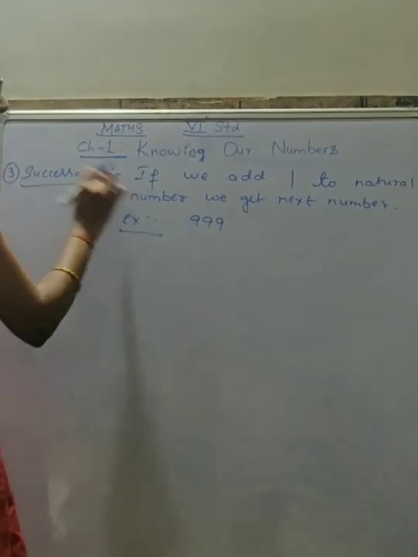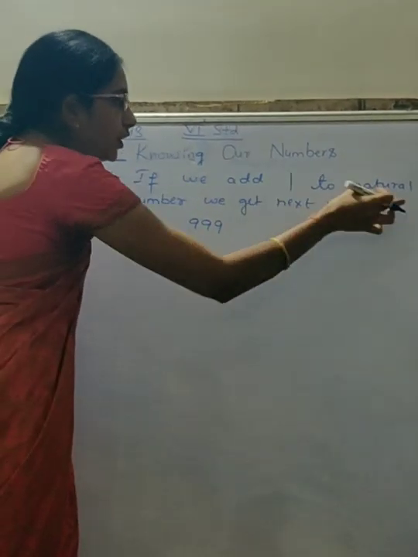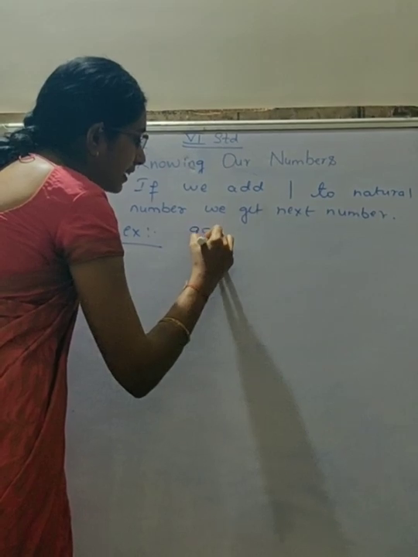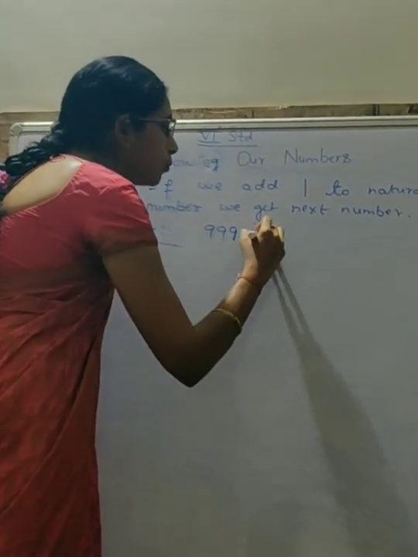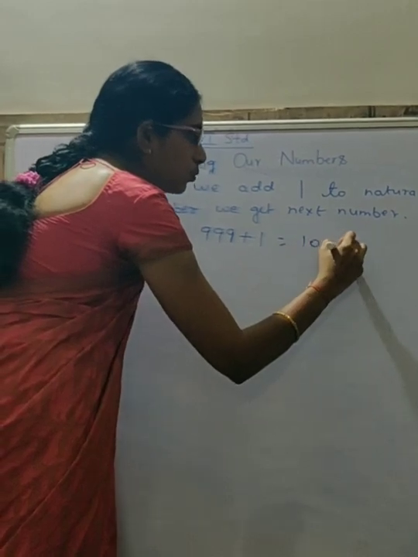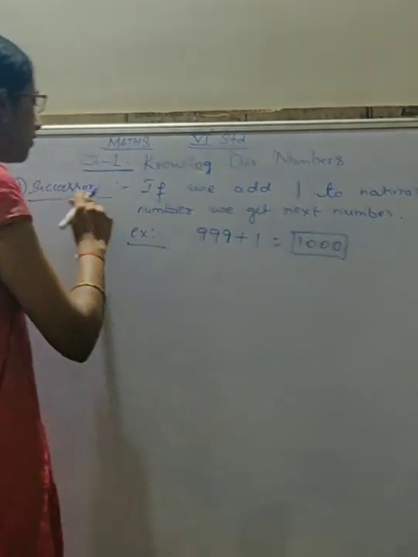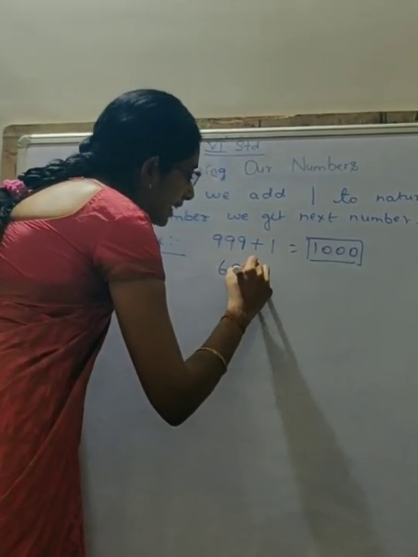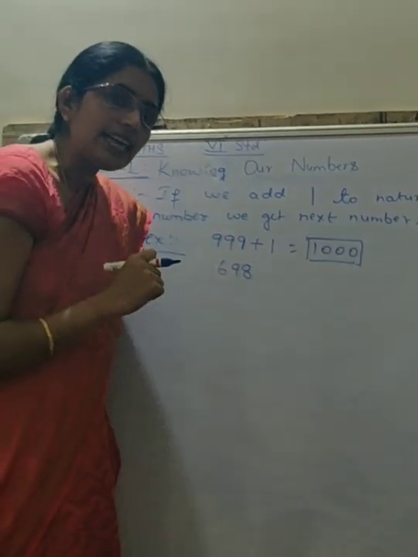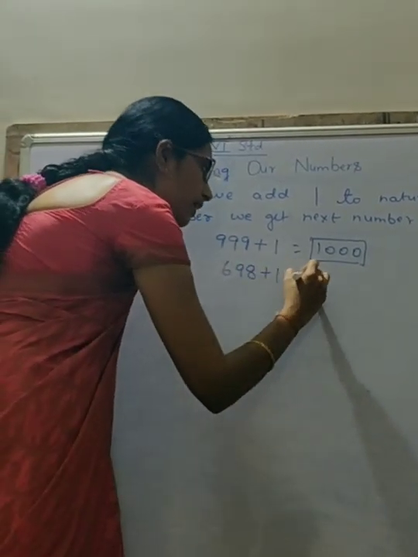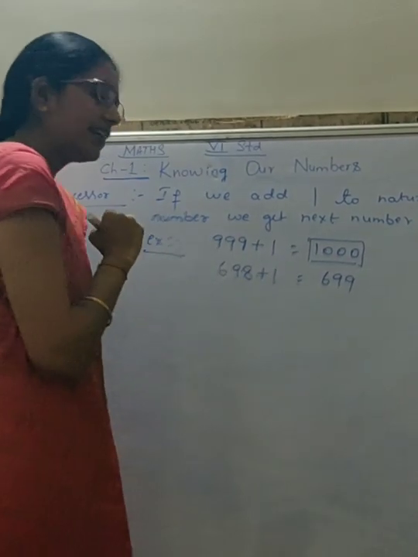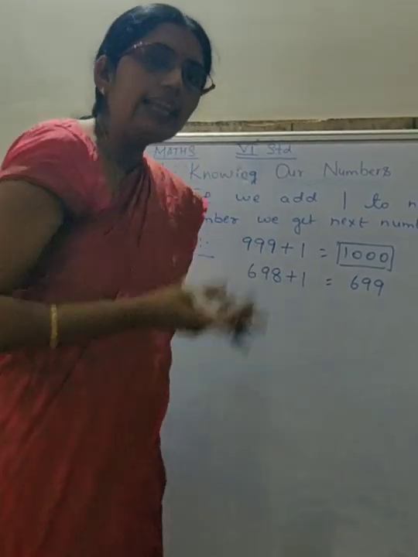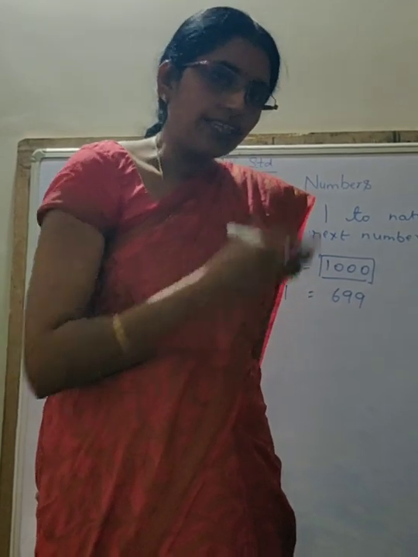So what will you do? What the definition says: if we add 1 to the natural number, the next natural number is the successor. Okay, 999 is a natural number. So I should add 1 to this number. So it will become 1000. So 1000 is the successor of 999. For example, if I take 698, what is the successor of 698? I should add 1 here also: 698 plus 1 is equal to 699, the successor of 698. Here you can take any natural number to find its successor. Got it? This is called successor.